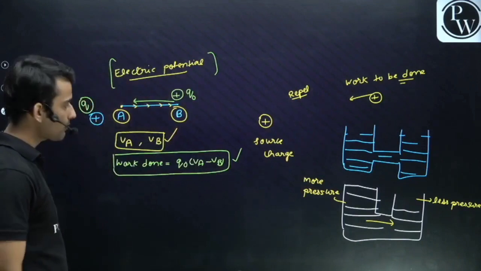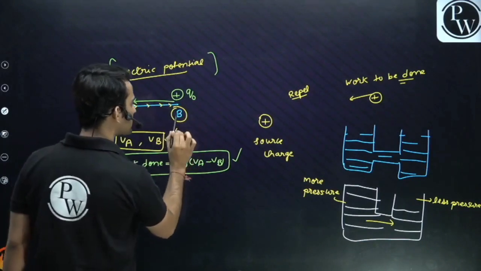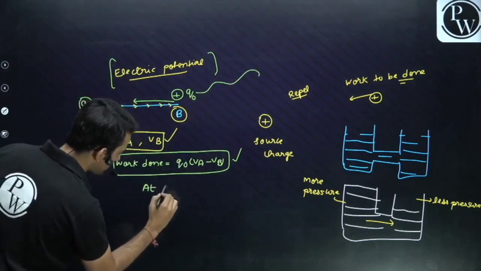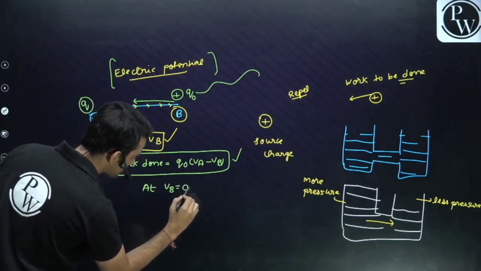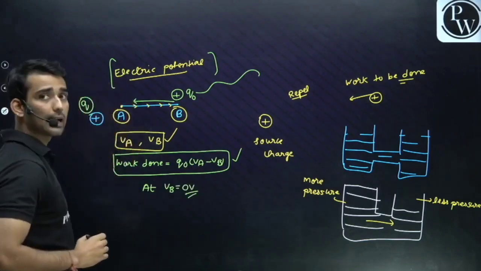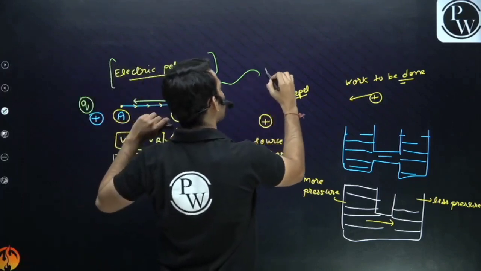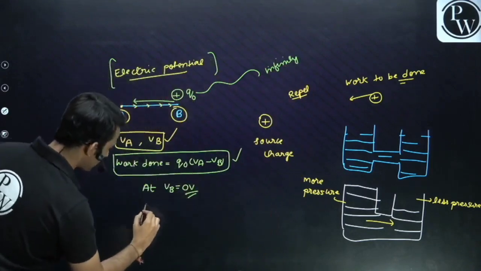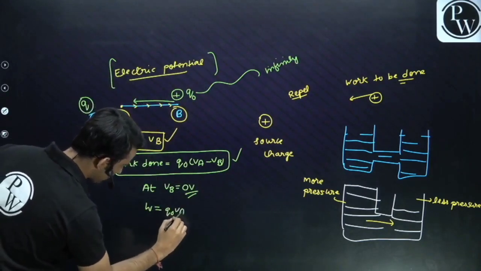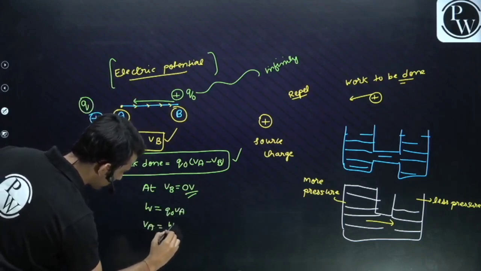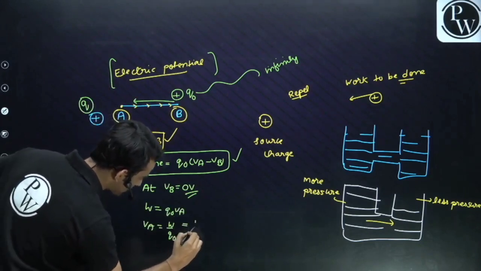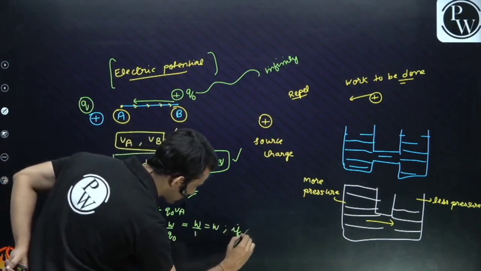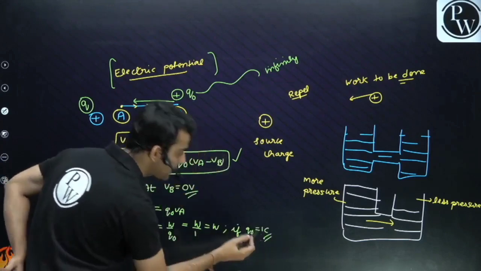Clear, guys? Now let's say I am bringing this charge from infinity, so what will happen, guys? At infinity, the electric potential is considered to be 0. The charge is brought from infinity, that is at a very, very large distance, right, guys? So what will be the work done? It will be Q naught into VA. So what is VA, guys? It will be work upon Q naught. If Q naught is 1 coulomb, VA will be equal to W, isn't it? If Q naught is 1 coulomb, we call it unit charge.